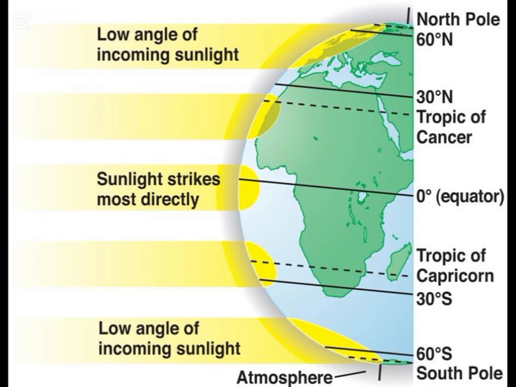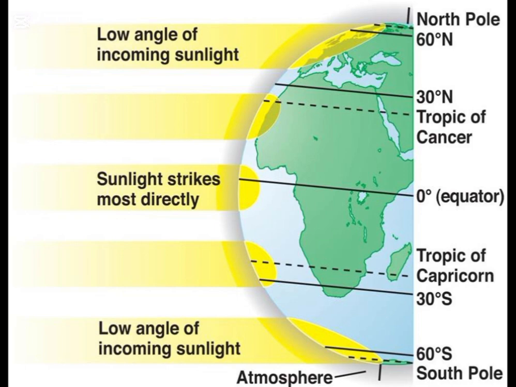Here, this diagram explains why some parts of the earth are very hot while others are very cold. It all depends on how the sun's rays hit our round planet. Think of the sun's rays like a flashlight. If you shine a flashlight straight at a wall, the light is bright and concentrated in one small circle.